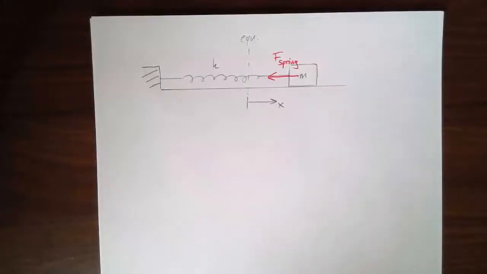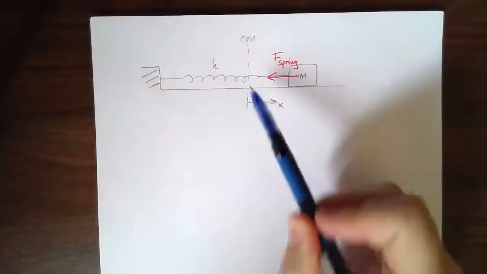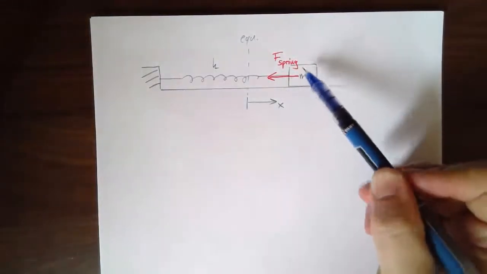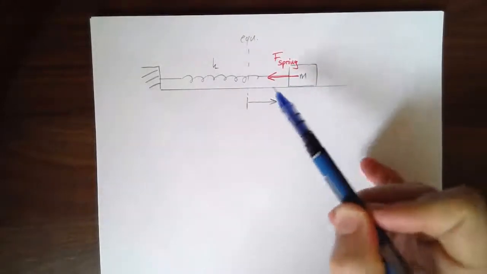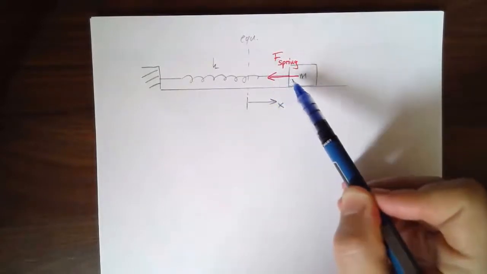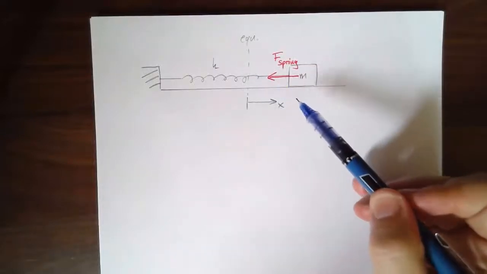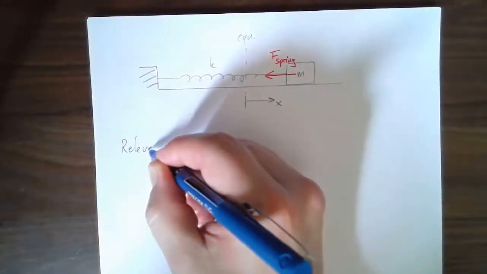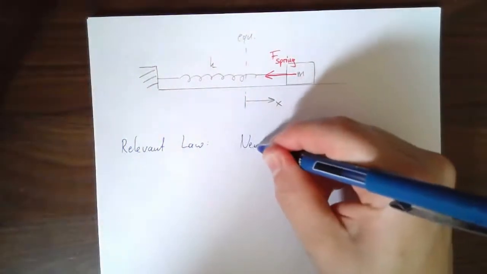So let's apply this way of thinking to the system we've been studying recently, a mass on a spring. What's the relevant law of physics here? Well, it's a theory of mechanics. It involves forces, so Newton's second law is going to be key. Yes, also the other Newton's laws, but to figure out what possible motion is allowed, we'll definitely need to understand acceleration, mass, and so on. The relevant law is Newton's second law.